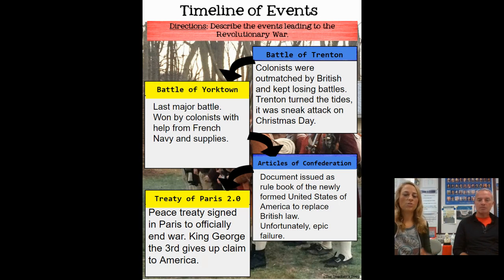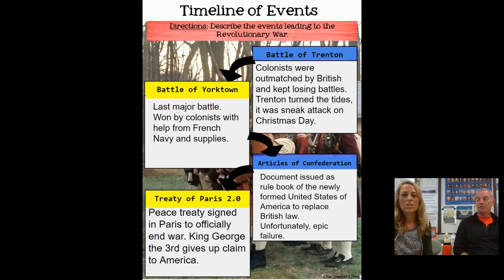Articles of Confederation. So now, after Yorktown, the British leave, we've won the war, and we basically had to replace British government with our own form of government. So we kind of in an epic failure create this document called the Articles of Confederation, which was not a very good governing document. It ends up being replaced later by the Constitution. And then around that same time, you also have Treaty of Paris 2.0. And this was a peace treaty signed to officially end the war. King George gave up all claims to us, and we are officially then independent after that Treaty of Paris is signed in Paris.